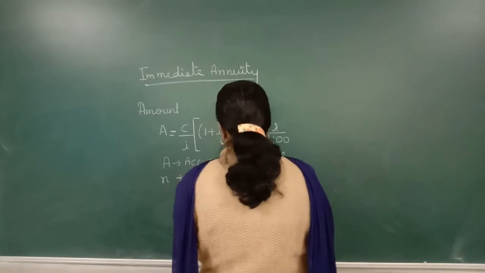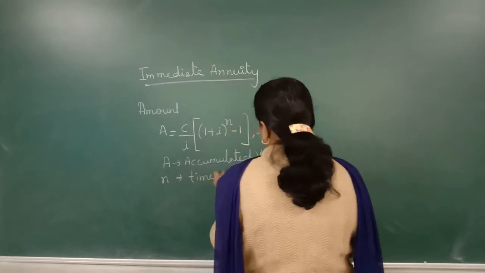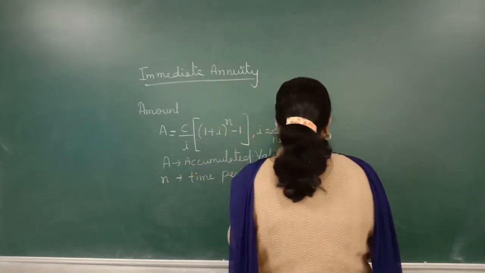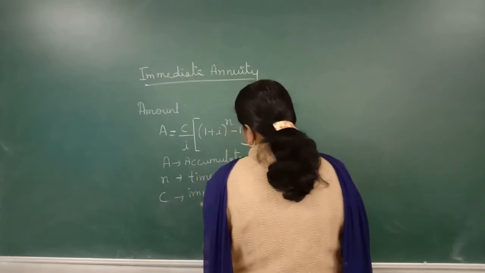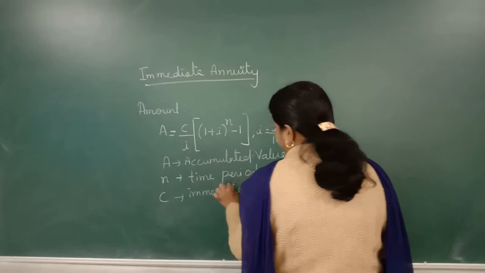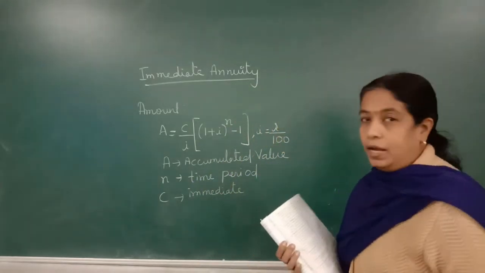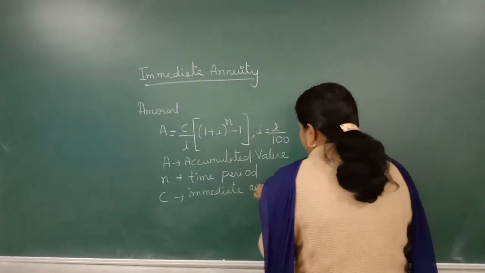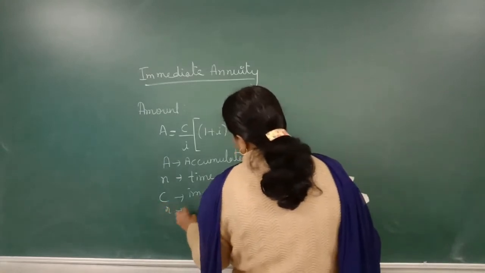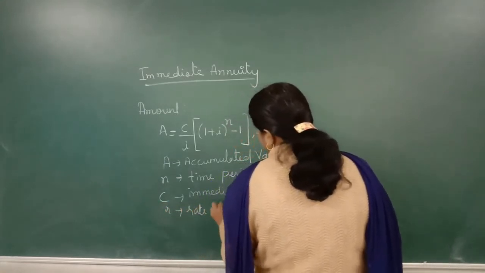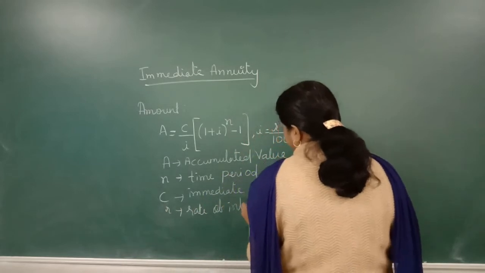And N is time period. C is immediate annuity, means हर एक इंस्टॉलमेंट 500 का है या 1000 का है, that is called as immediate annuity. And R is rate of interest.